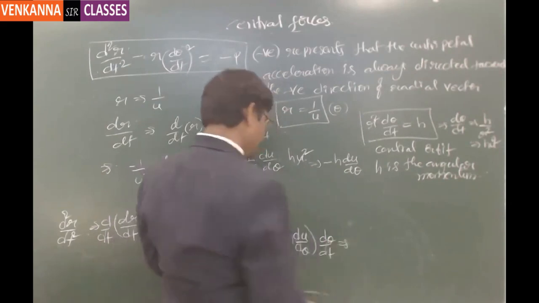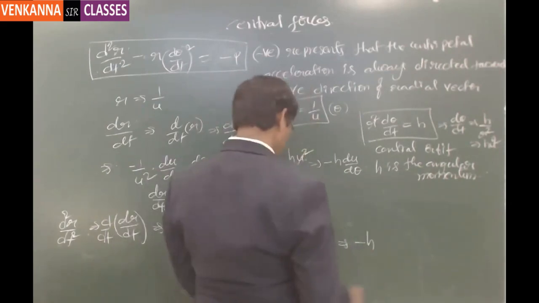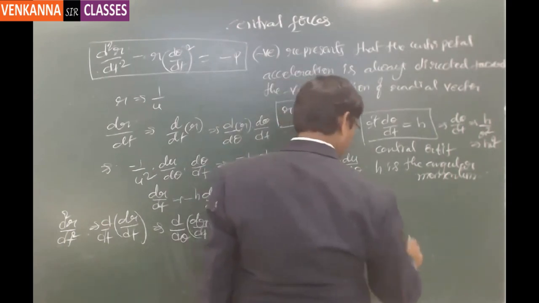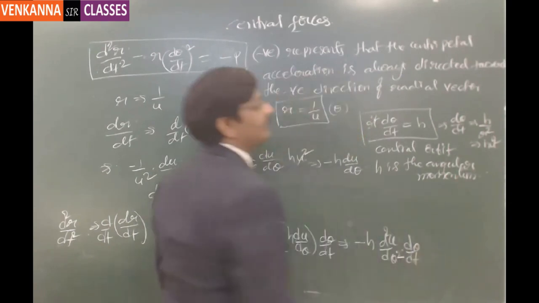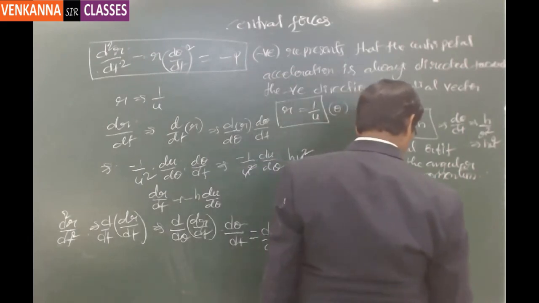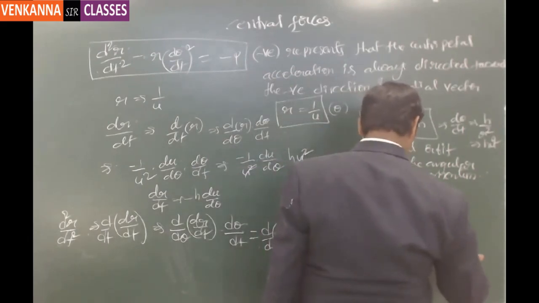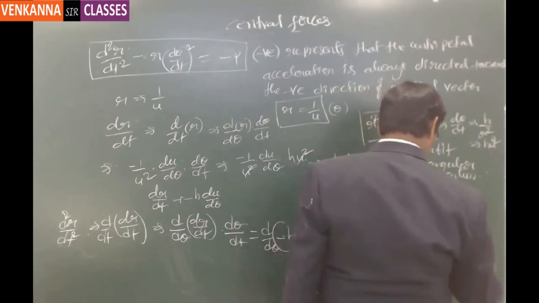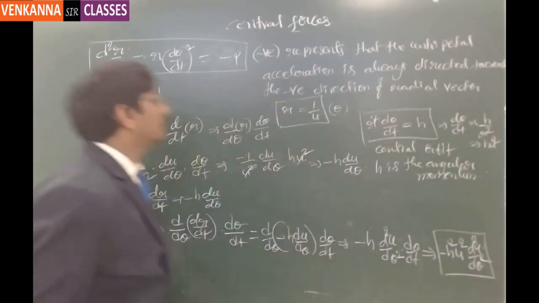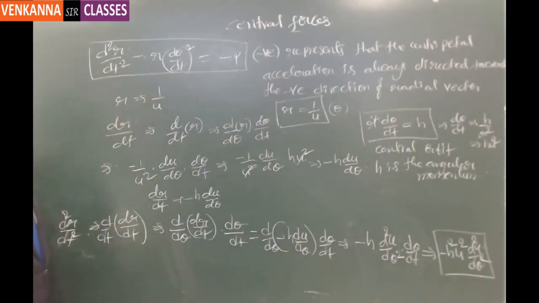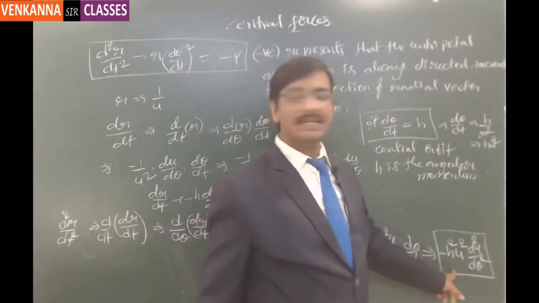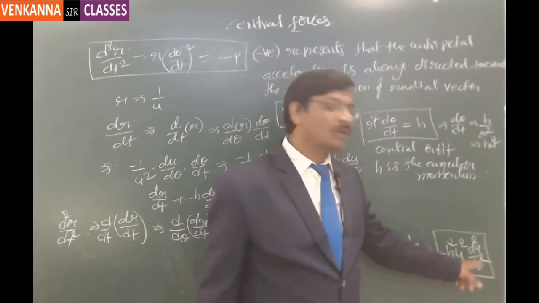So this is d by d theta of minus h into d square u by d theta square, into d theta by dt, and d theta by dt is h by r square, which is equal to h u square. So this is minus h square u square into d square u by d theta square. This is the value of d square r by dt square.